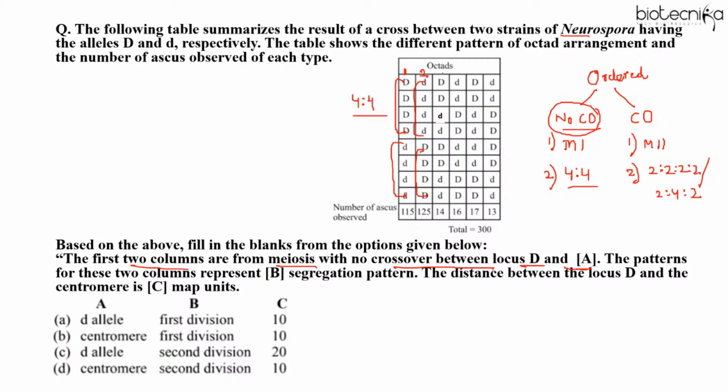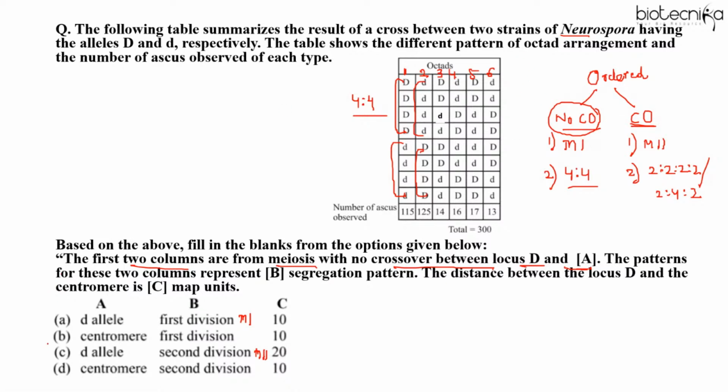And then let's see the 3rd, 4th, 5th, and 6th columns. What is the ratio? The first division here means meiosis 1 and the second division here means meiosis 2. So by seeing the ratio, if it is a case of no crossover, it is the M1 segregation pattern. If it's a case of crossing over, then it is the M2 segregation pattern, right?